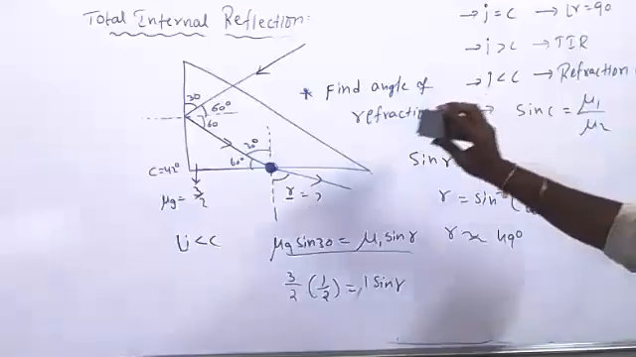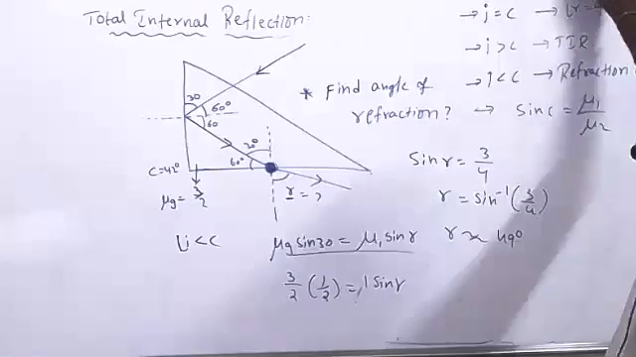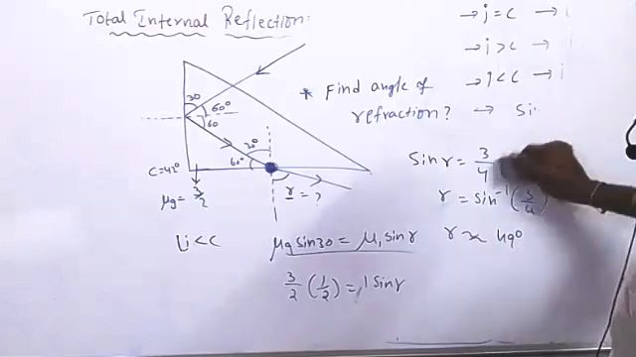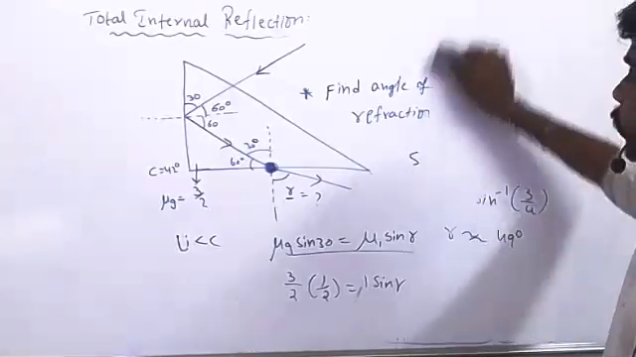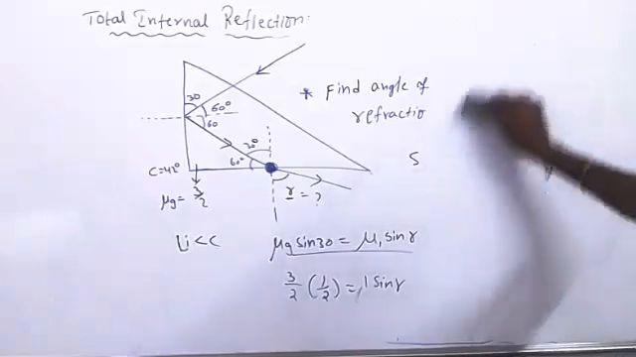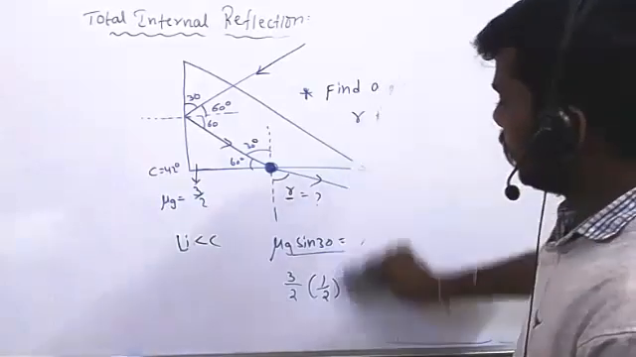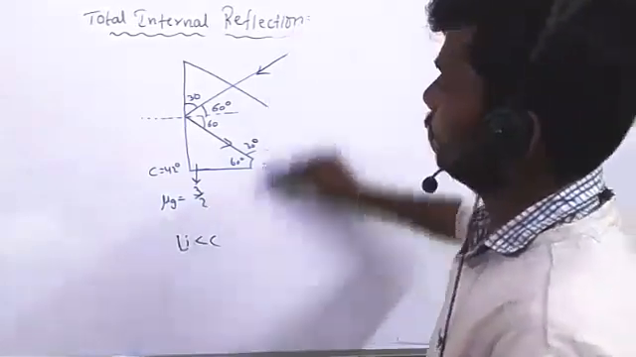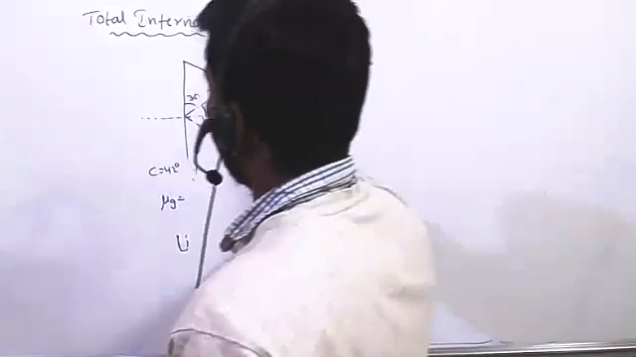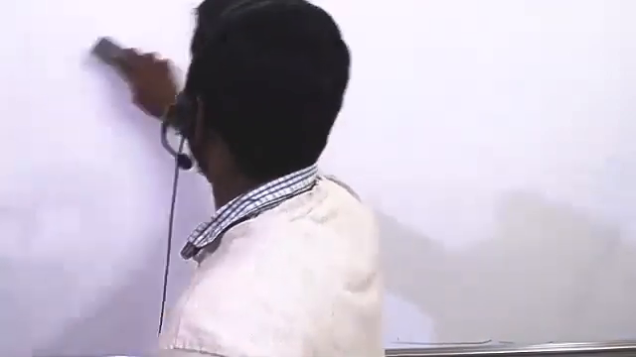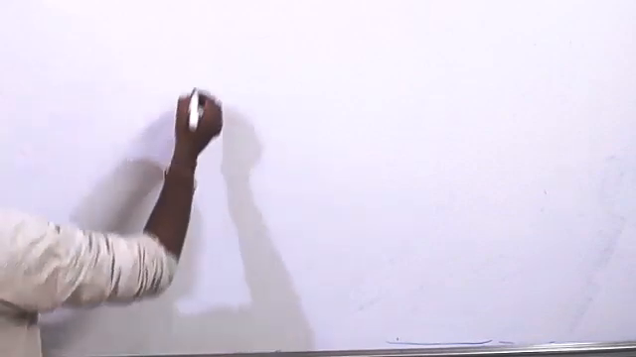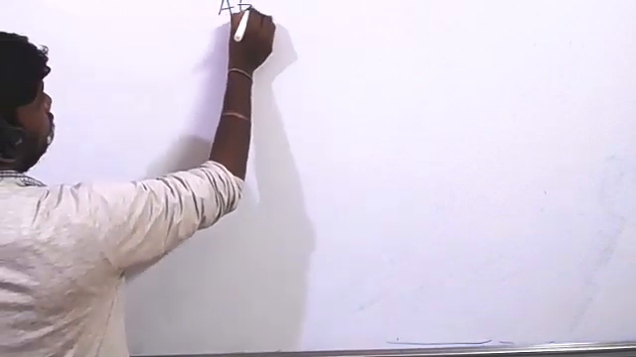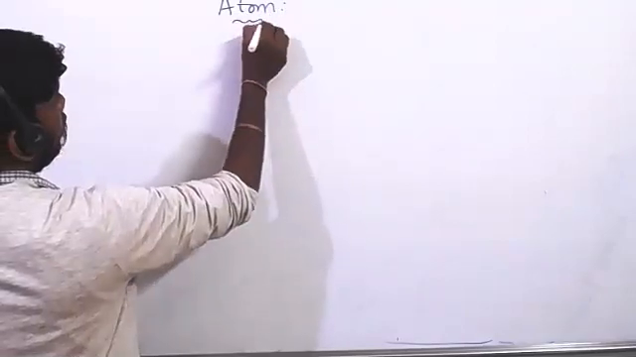This is about total internal reflection. Total internal reflection takes place under two conditions. Light should always pass from denser to rarer medium, and the second condition is that the angle of incidence is more than the critical angle. Then only total internal reflection takes place. In the next class I am going to explain about atoms. Only one class I will take for this lesson, so don't be absent.